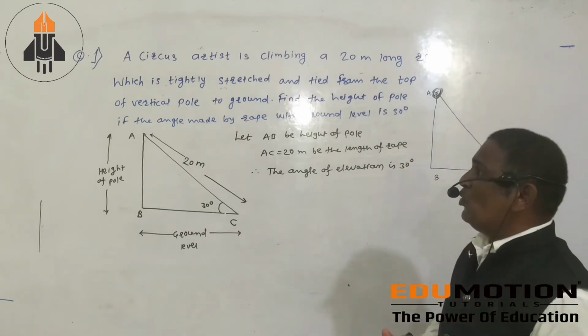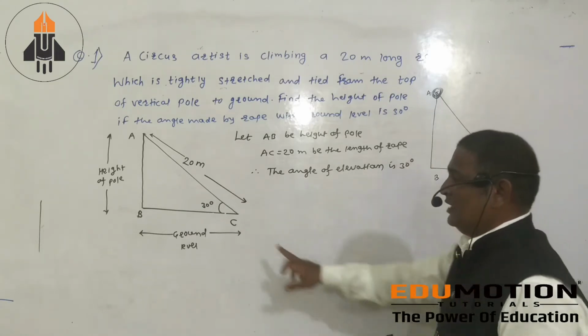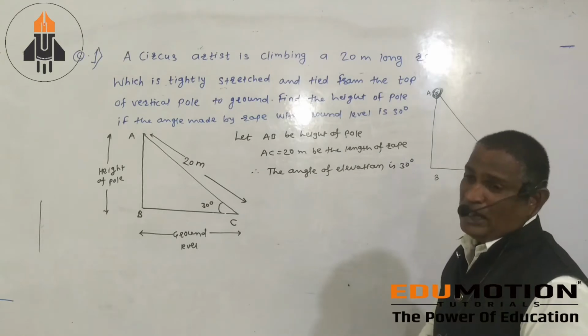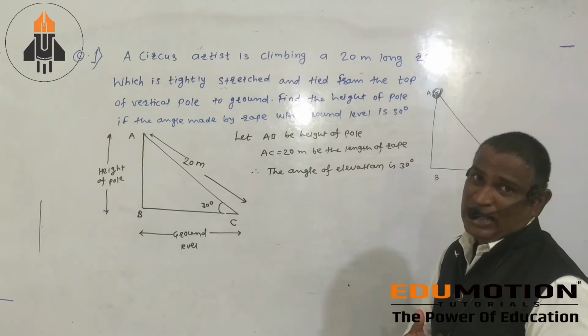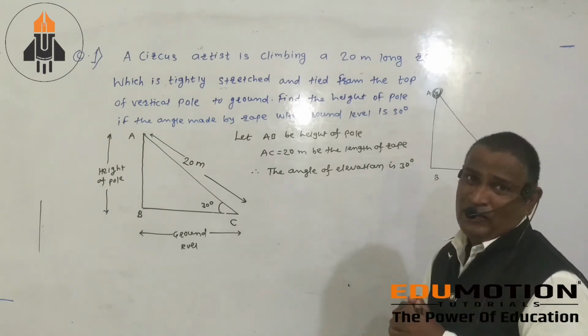Find the height of the pole if the angle made by the rope with the ground level is 30 degree. That angle is your angle of elevation. Why is it the angle of elevation? When you look upward, that is the angle of elevation, and if it is downward, then angle of depression.